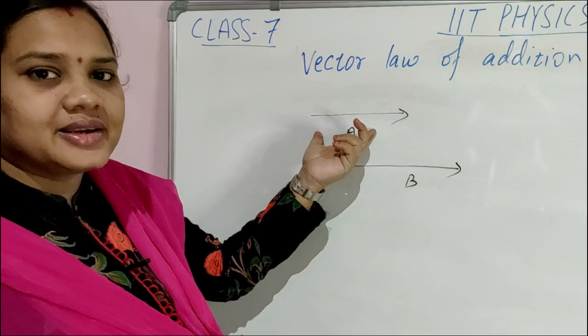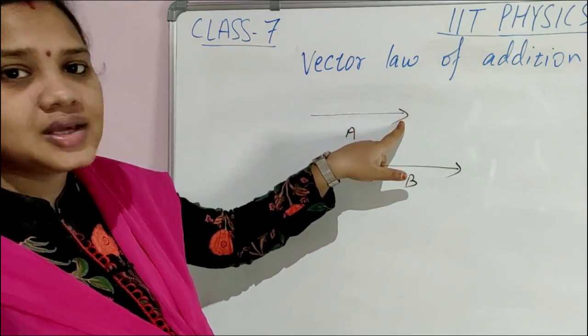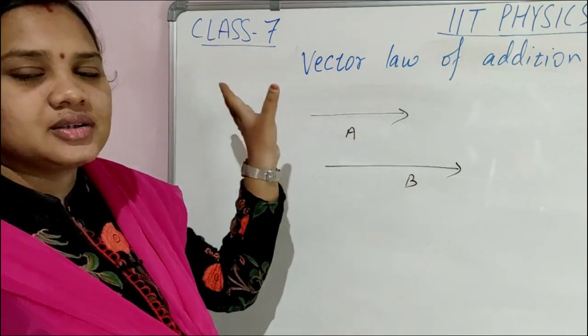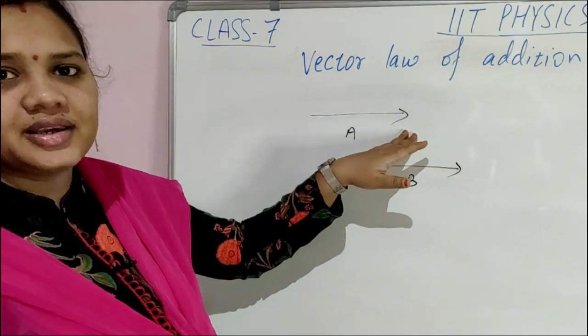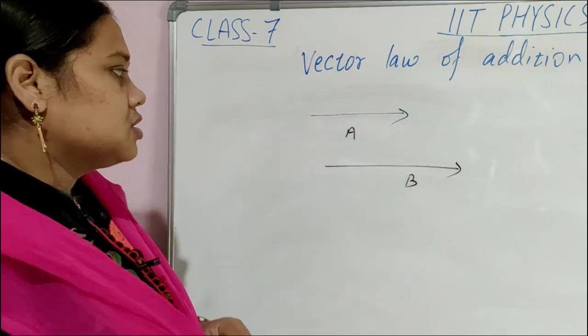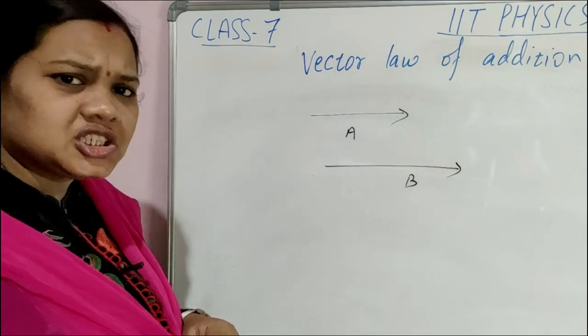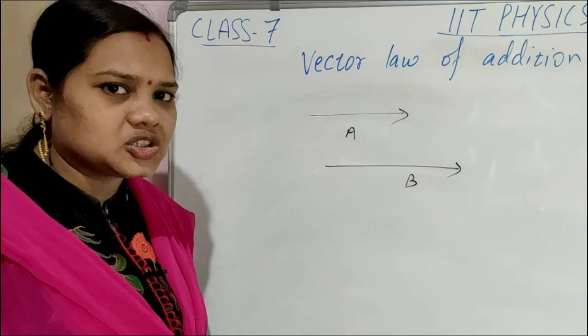The length gives you the magnitude and the arrowhead gives you the direction. Is it no? Length of the arrow gives you the magnitude, whereas the arrowhead gives you the direction. So here two vectors are there, vector A and vector B. Which one is longer, that is, having more magnitude?